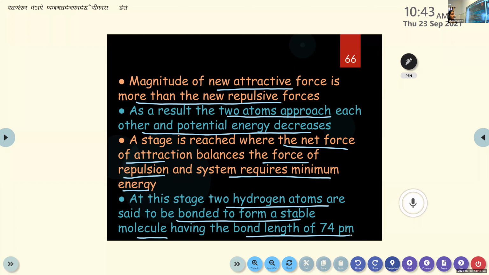This is clear, children? Any doubt? Sarah? This is clear, right? Now, can you say the third point again?